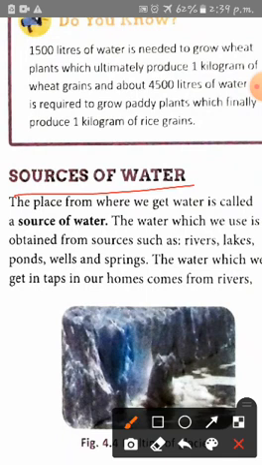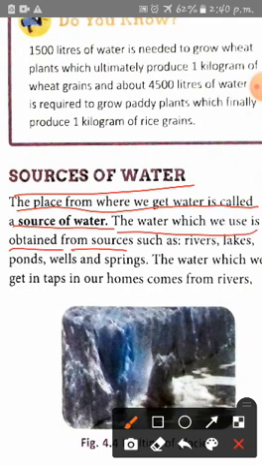So the place from where we get water is called a source of water. And the water which we use is obtained from sources such as rivers, lakes, ponds, wells and springs. Rivers, lakes, ponds and spring wells are the sources of water.